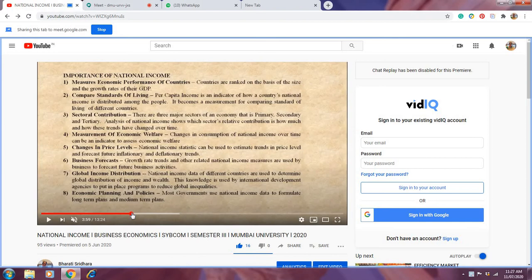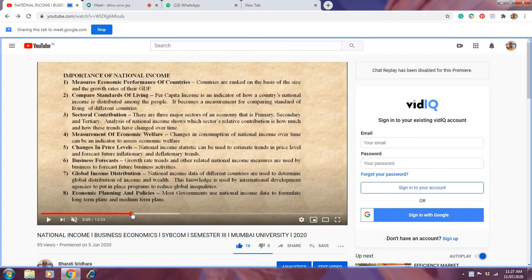Number 1, measures economic performance of the country. Just now I told you that it is measuring the economic progress. So in the same way you can say here, the same explanation applies, that it is measuring the economic performance of the country. Generally, countries are ranked on the basis of the size and the growth rate of their GDP. GDP is gross domestic product.